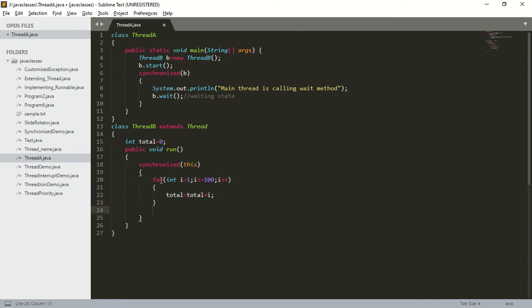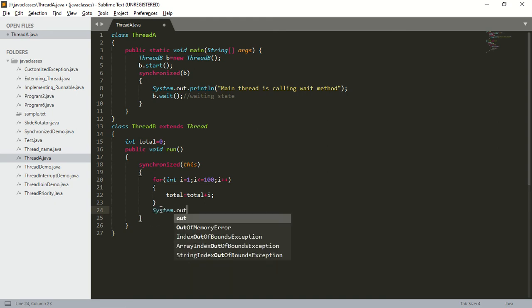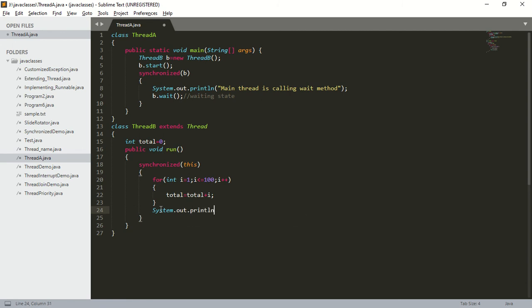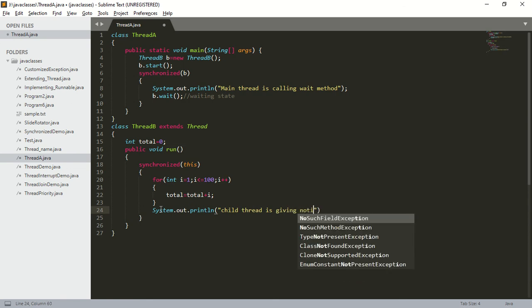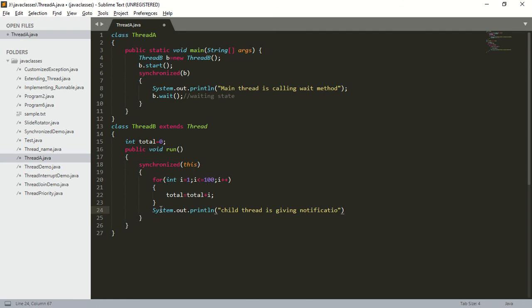Here I am performing the update activity. So after performing the update activity, we are supposed to call which method? This thread is supposed to call the notify method. So system dot out dot println, child thread is giving notification.